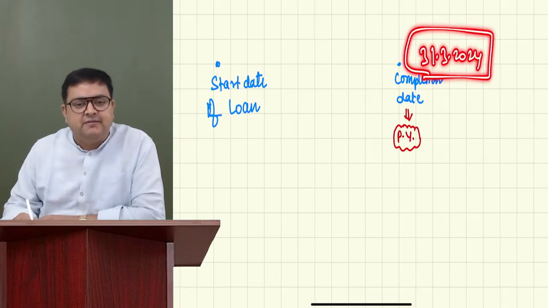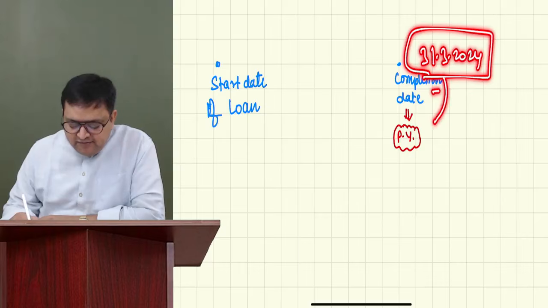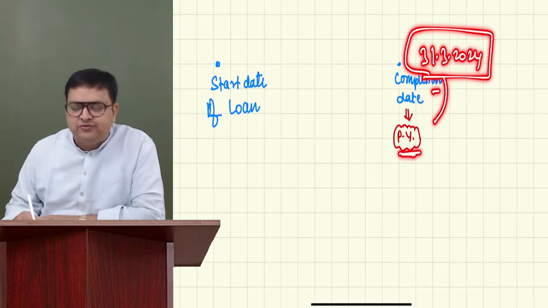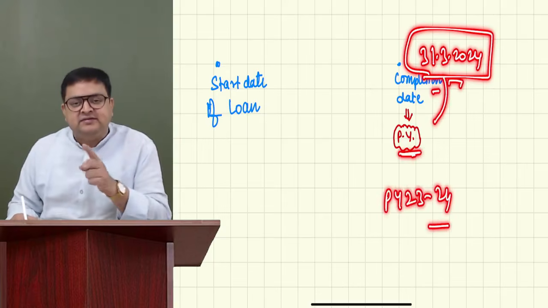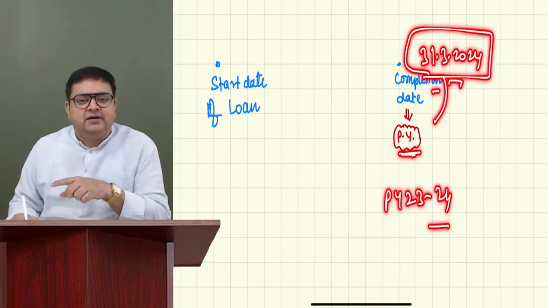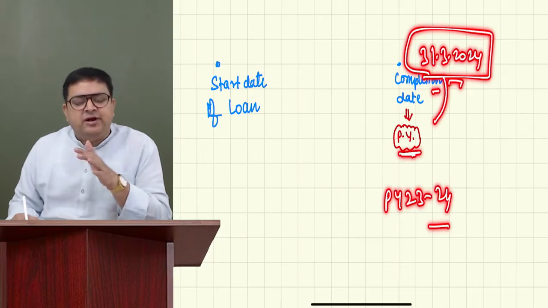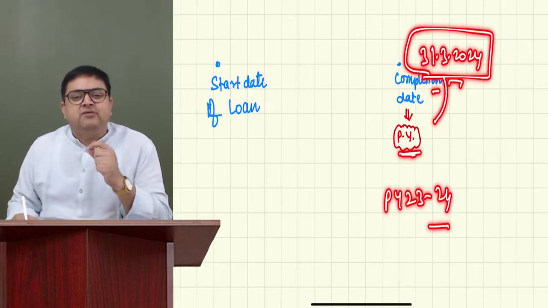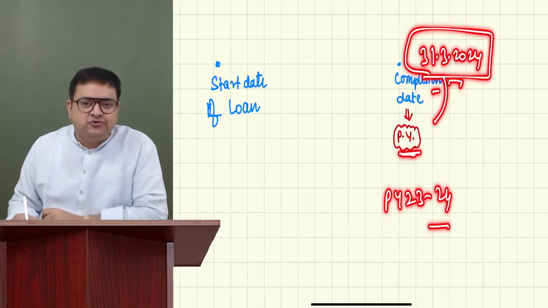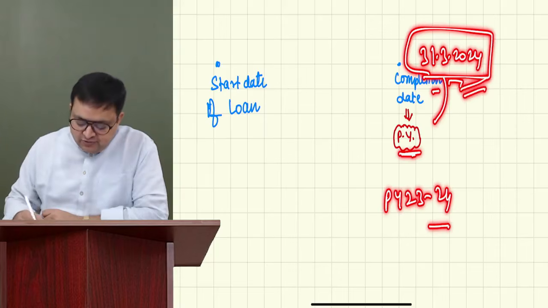Let's say this is getting completed on 31st March 2024. Tell me the year to which this date belongs. You will say previous year 23-24. Guys, I understand this is the last day of the year, but we don't care about it. We just want to see in which year this date belongs.